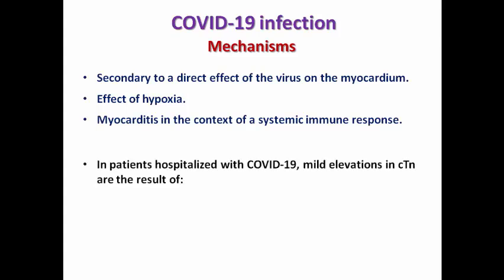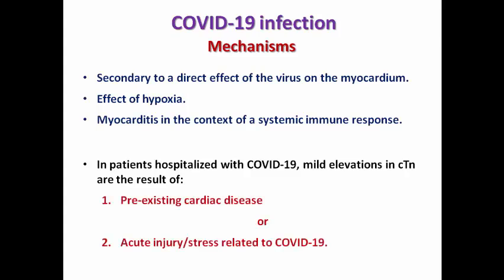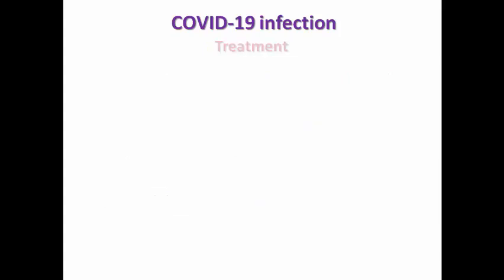In a patient hospitalized with COVID-19 and you noticed mild elevation in the cardiac troponin, it may be the result of a pre-existing cardiac disease representing chronic myocardial injury or acute myocardial injury related to COVID-19. So in this case, you should have serial follow-up of troponin to differentiate between acute and chronic myocardial injury, and if there is evidence of acute injury, search for evidence of ischemia to diagnose or exclude acute MI.